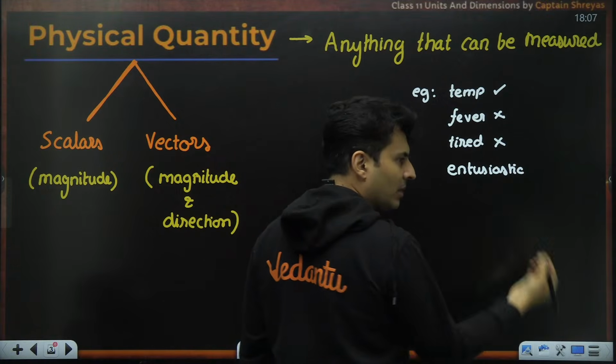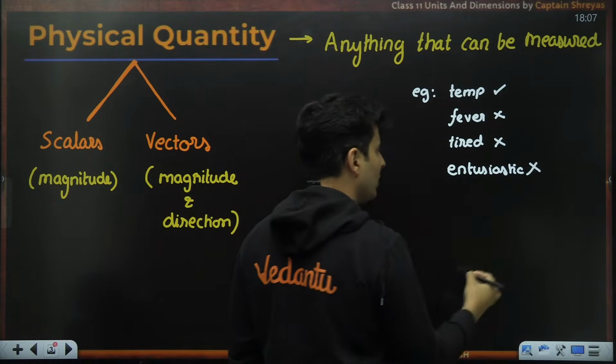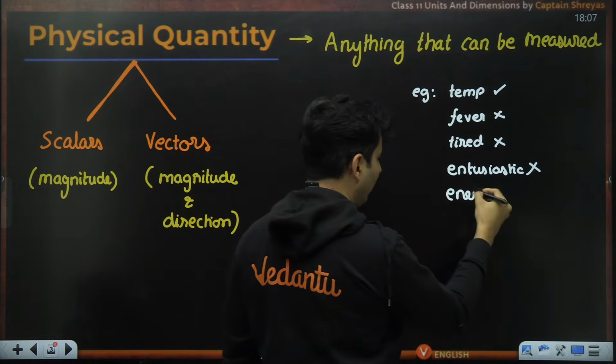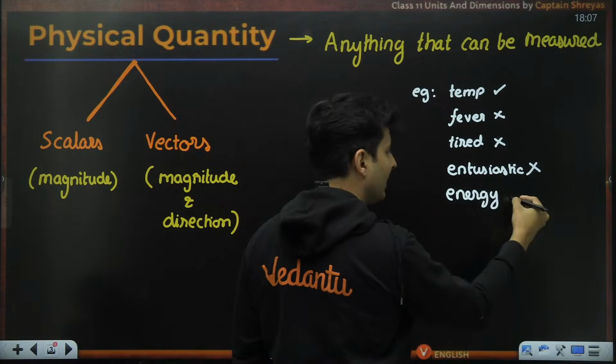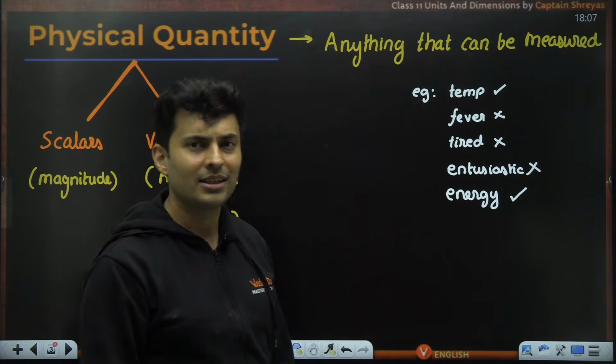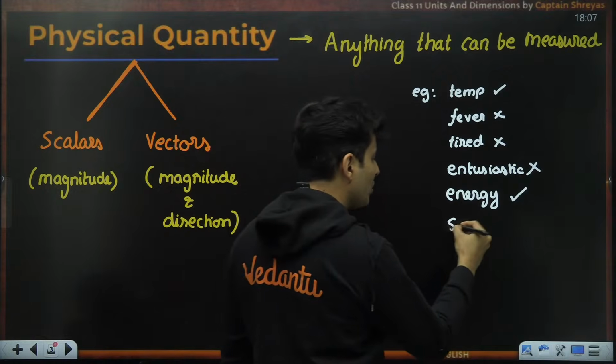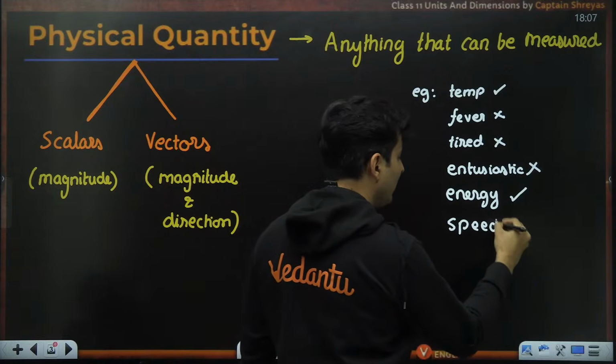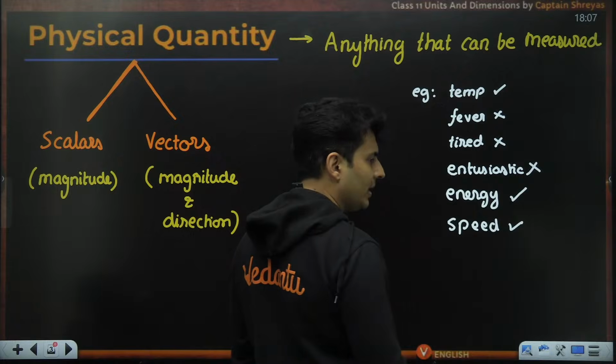Can you measure it in some number like joules? Definitely not. But I have a lot of energy with me. I can measure that energy in calories or joules. There is a number which can be associated with it. Speed, how fast you are going, is basically speed. That is a physical quantity.